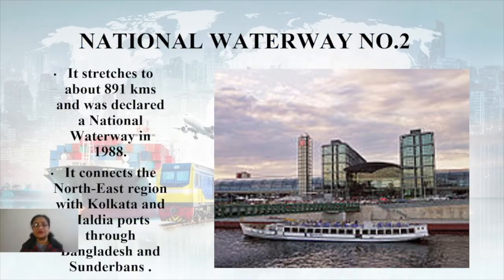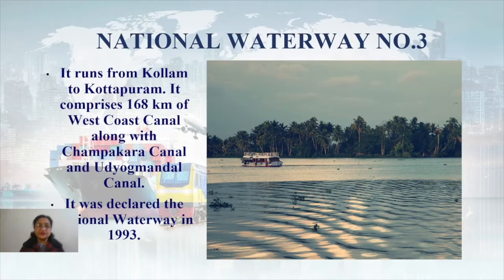Next is the National Waterway number 2. Now it stretches to about 891 kilometers and was declared a national waterway in 1988. And it connects the northeastern region with Kolkata and Haldia ports through Bangladesh and Sundarbans, right? Now this is a waterway which is connecting the northeastern region with the port city, you can say Kolkata.